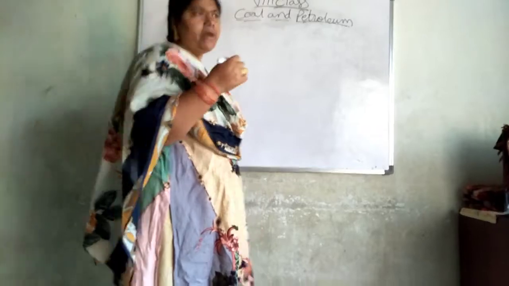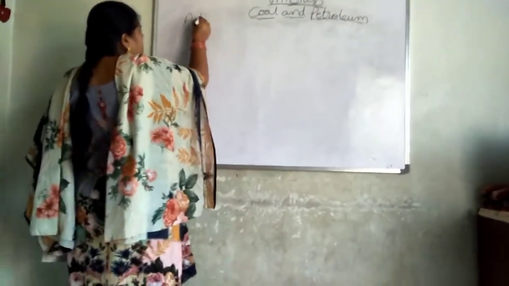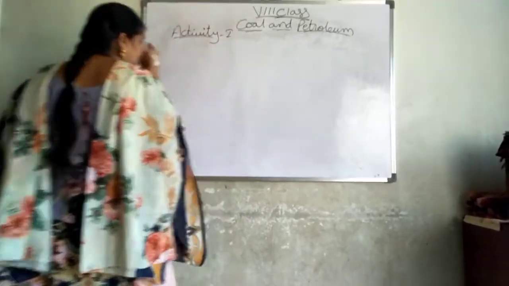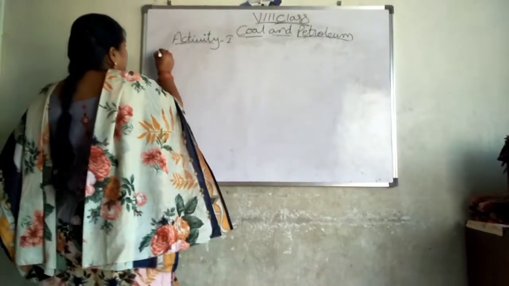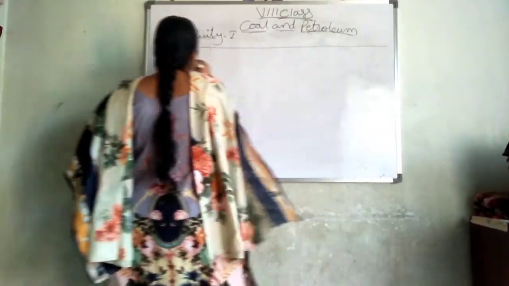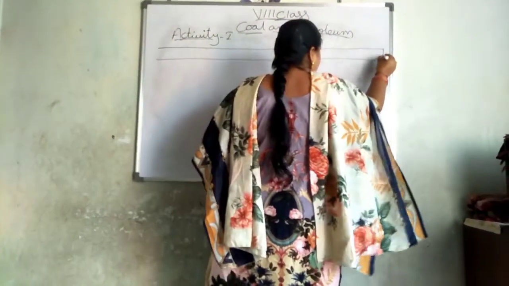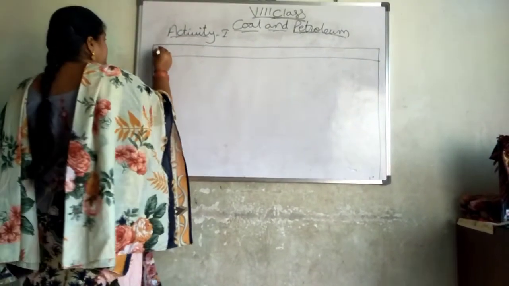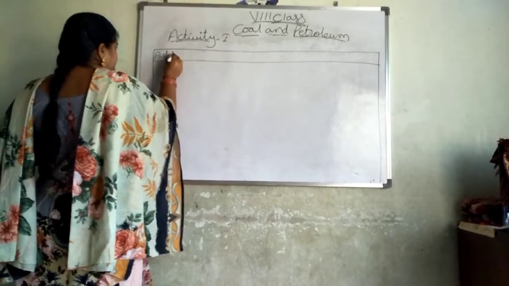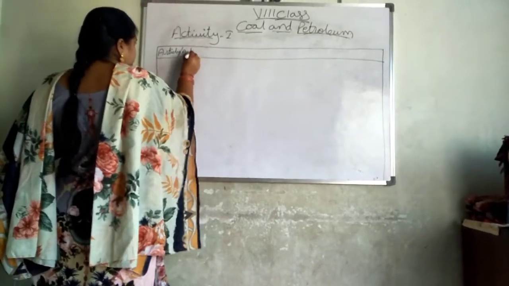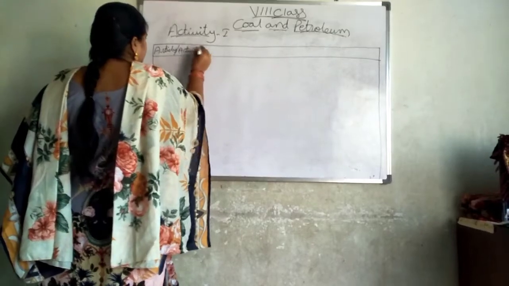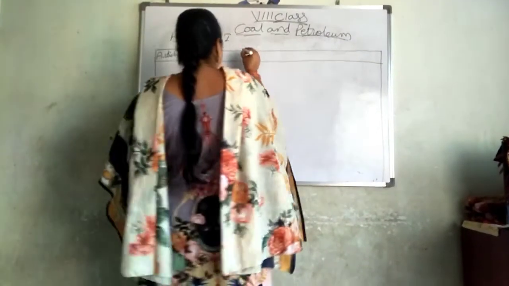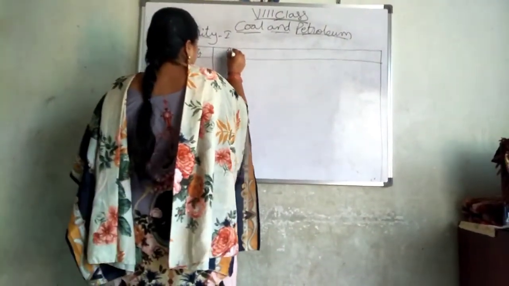Now we are discussing activity 1, which is very important. Let us know the difference between now and before. In this activity 1, a table was given for you. The first one is articles and activity. The second one is articles and materials used 30 to 40 years back.